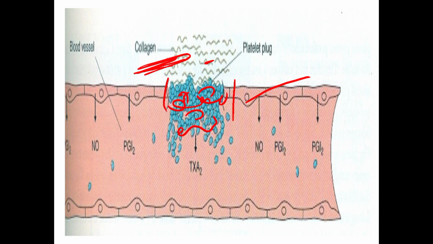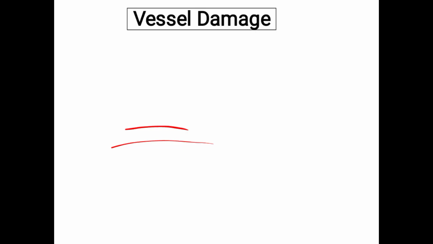These are the collagen. So immediately what will happen, there is activation. I told you these platelets are far away, inactive in circulation. Only when there is damage do they get activated. The collagen gets exposed, so the platelets get activated.